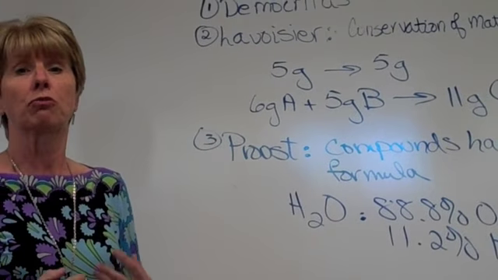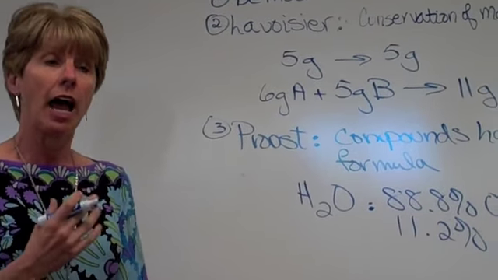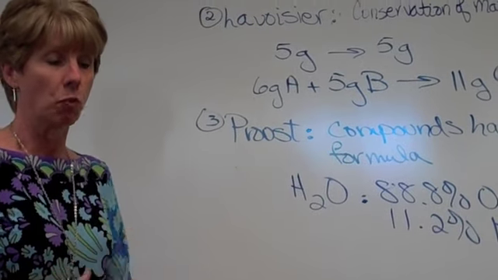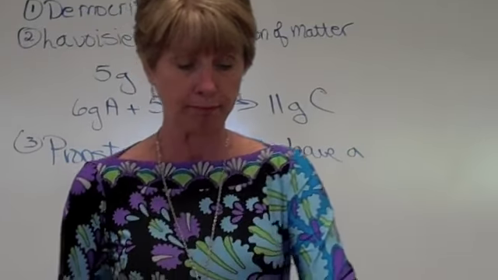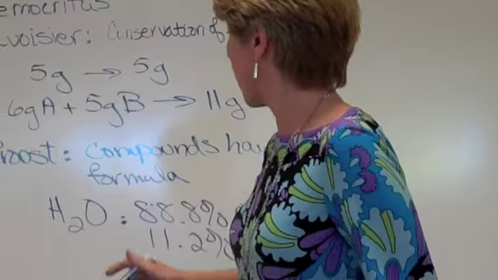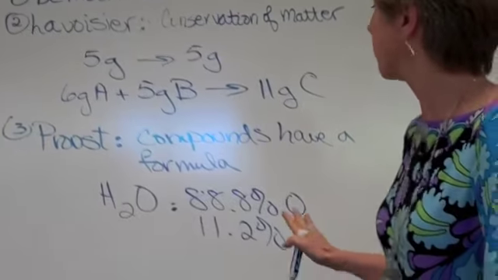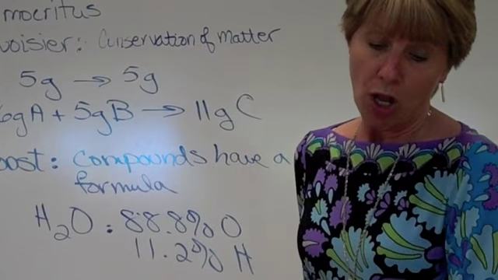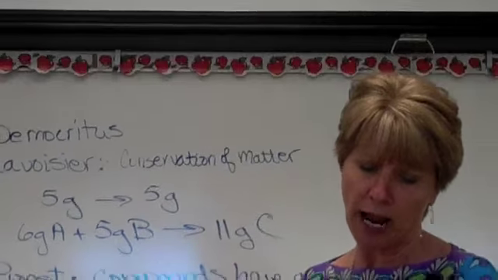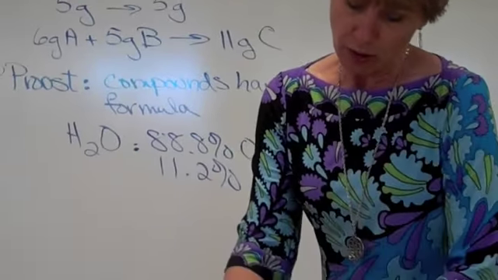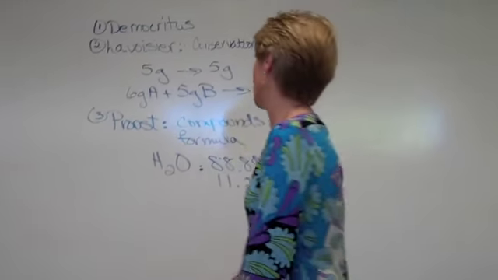From this, we're going to realize that all atoms have a certain kind of weight associated with them. Okay? It doesn't matter where you get the sample of water from, it's always in this mass by ratio.